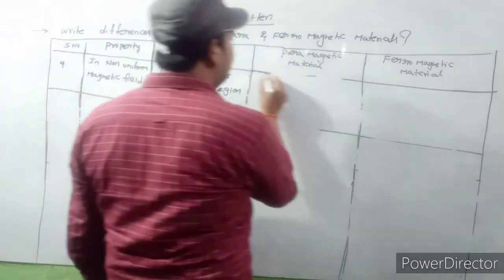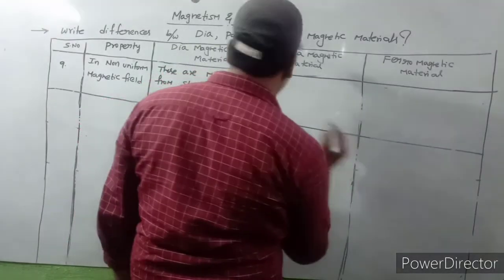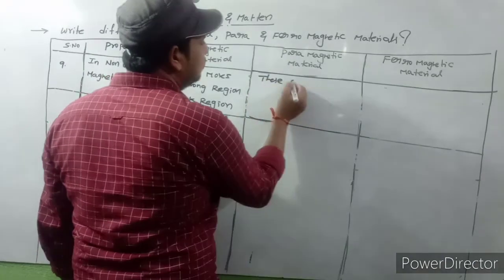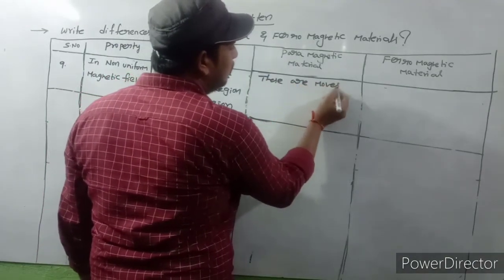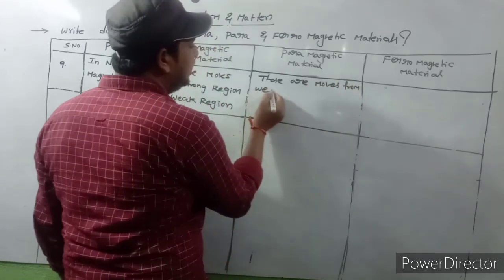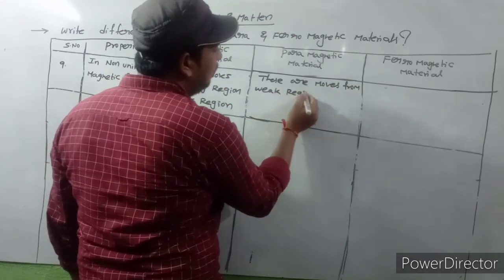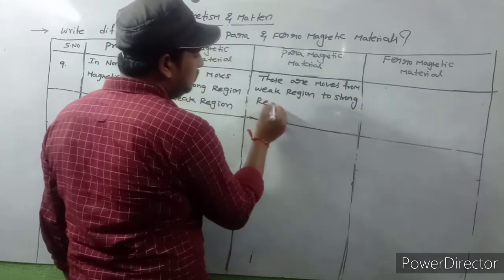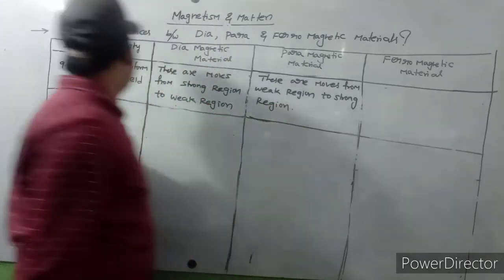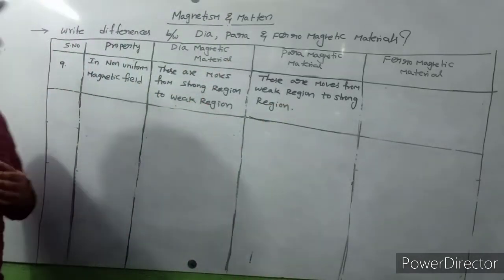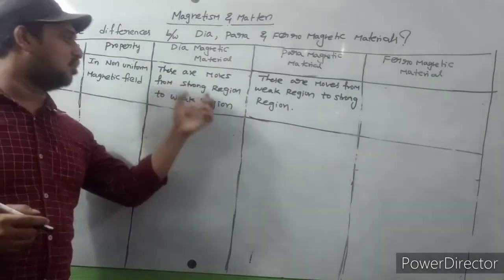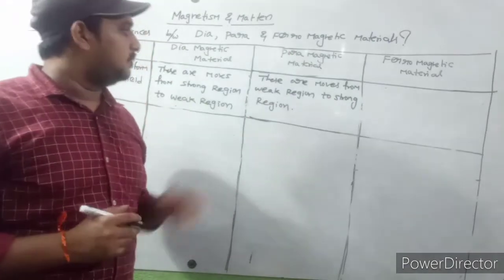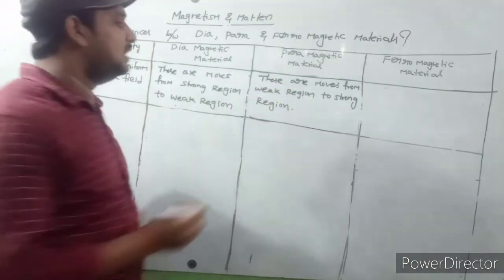And if you keep paramagnetic materials in a non-uniform magnetic field, they move from the weak region to the strong region, but it is a slow process.